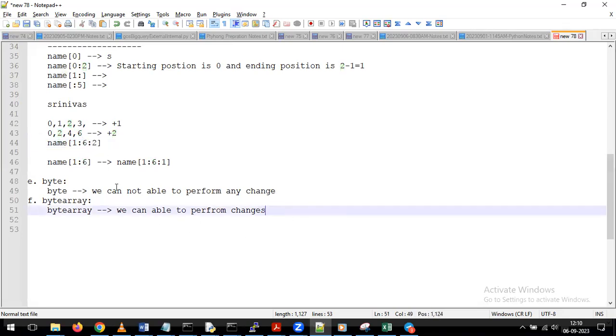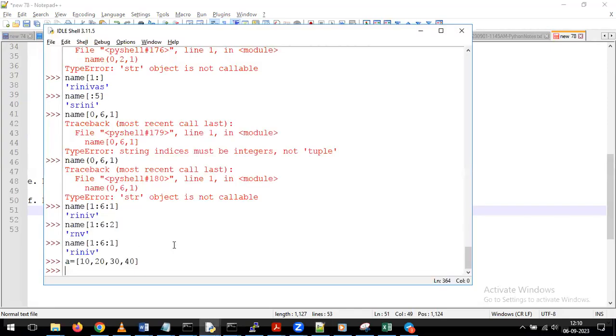Okay, so coming to byte, I'm trying to create a byte variable. So I'm giving it as x = byte of here.